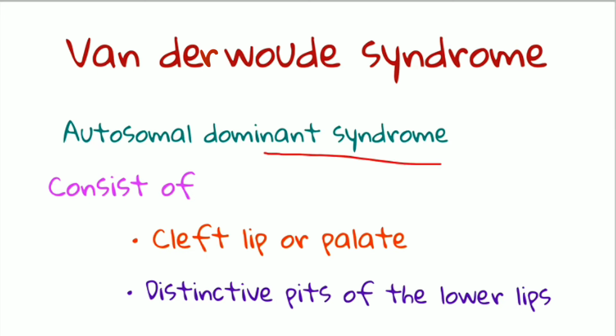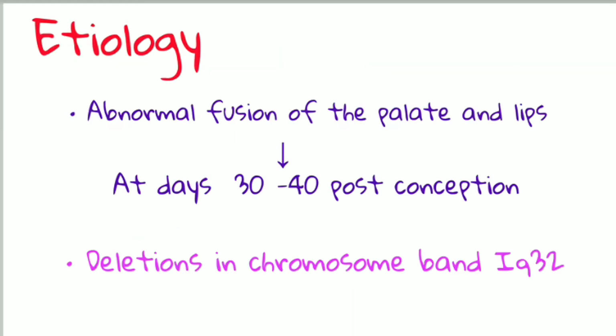It consists of cleft lip or cleft palate along with distinct pits of the lower lip. So it is important to remember it consists of cleft lip or cleft palate along with distinct pits of the lower lip. This syndrome is usually due to abnormal fusion of the palate and the lips, which can occur at days 30 to 40 post conception.